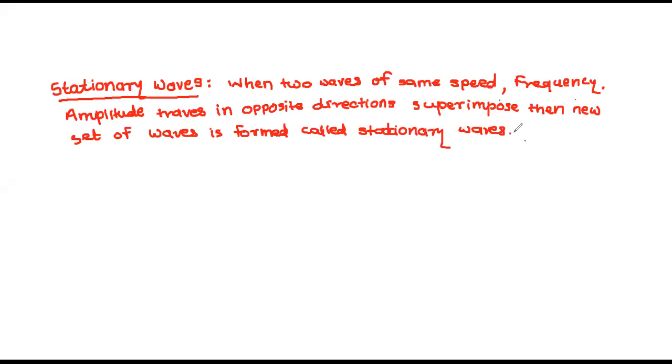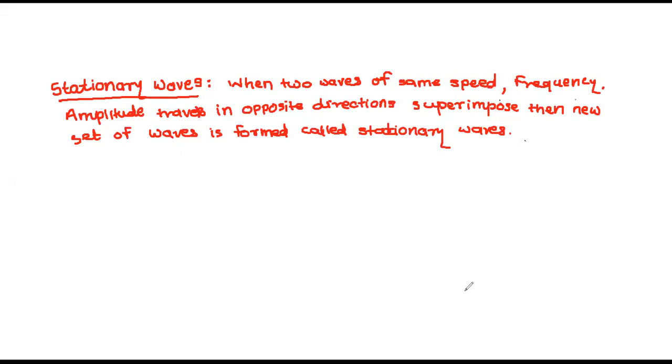So, what is the definition? See here carefully. When two waves of the same speed, frequency, amplitude travel in the opposite direction, yes or not? Travel in the opposite direction and superimpose, then a new set of waves is formed, called stationary waves.